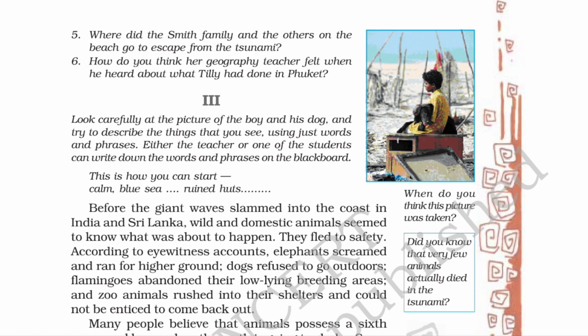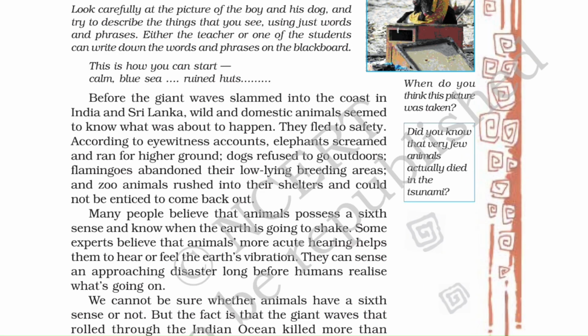Then here, let's start. Before the giant waves slammed into the coast of India and Sri Lanka, wild and domestic animals seemed to know what was about to happen. They fled to safety. According to eyewitness accounts, elephants screamed and ran for higher ground. Dogs refused to go outdoors. Flamingos abandoned their low-lying breeding areas, and zoo animals rushed into the shelters and could not be enticed to come back out. Okay.